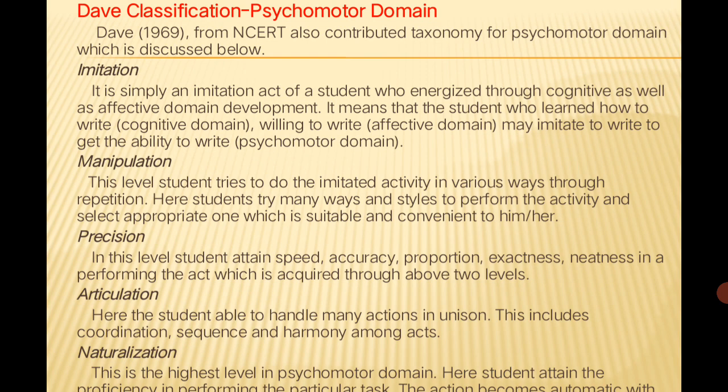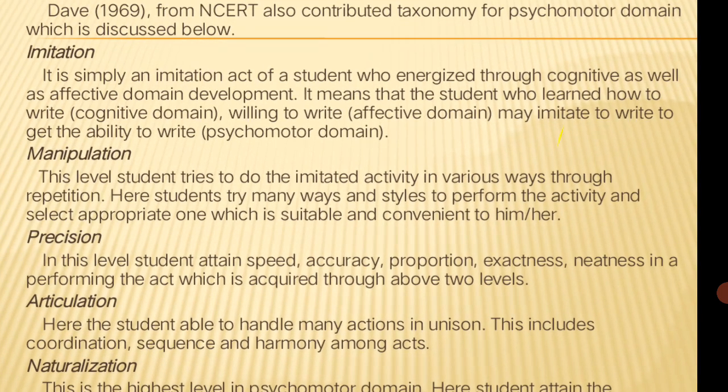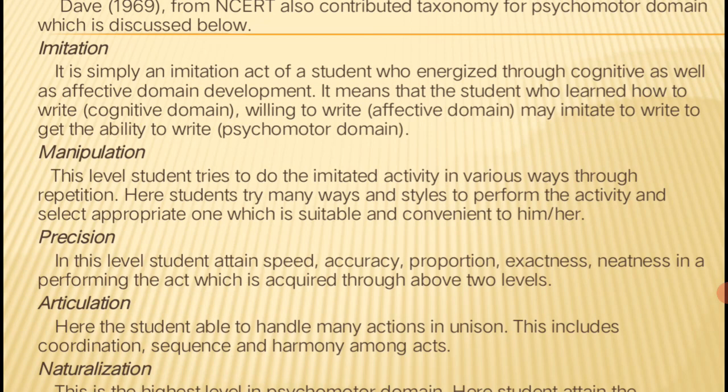and all. Imitation, how we can draw the rough sketch and all. Imitation is very important. So that is the thing. Manipulation: at this level students try to do the imitated activity in various ways through repetition. Your students try in many ways and styles to perform the activity and select the appropriate one which is suitable and convenient to him or her.